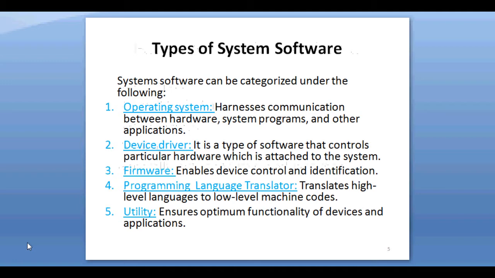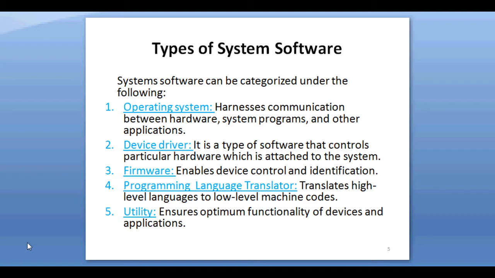Types of system software. There are five types: operating system, device driver, firmware, programming language translator, and utility software. First, operating system. The operating system is the system which manages the hardware of the computer. The operating system consists of program and data. An operating system also provides us with services so that we can execute the application software. Examples of operating system are Linux, Unix, Microsoft Windows, Android.